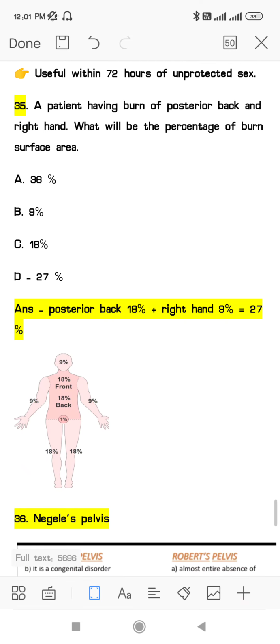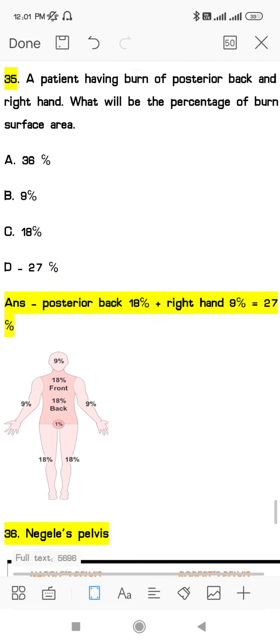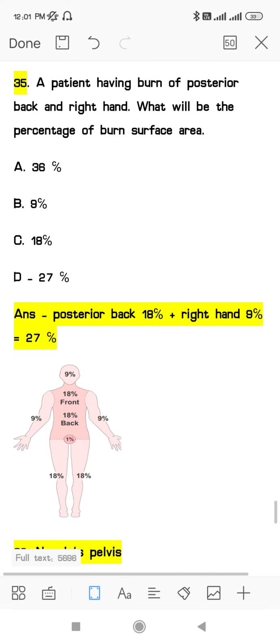As you know, according to the rule of 9, here we have posterior back plus right hand. Posterior back is 18%, as we know 18% is given for the back and 18% for the front. So 18% for the posterior back and the right hand is 9%. Both together will be 27%.